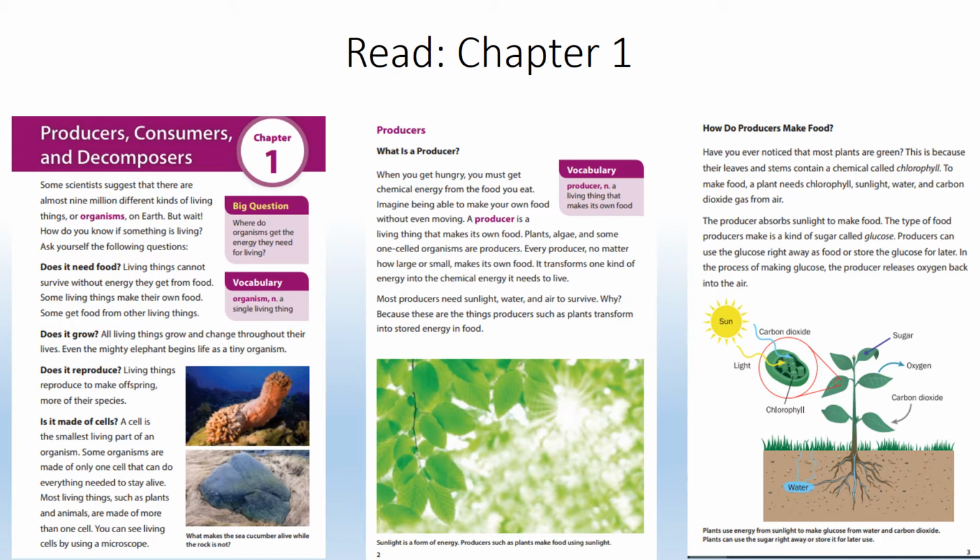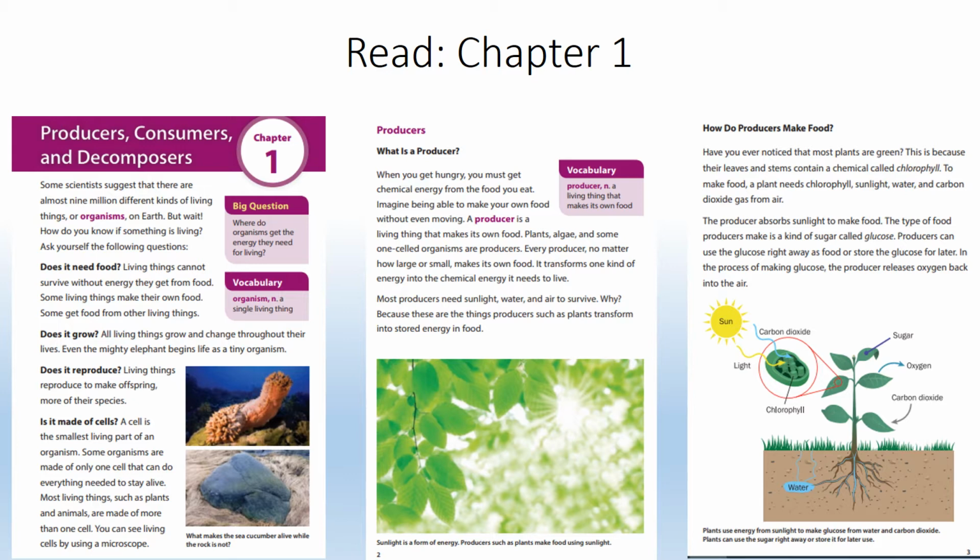Next, we're going to be learning about producers. What is a producer? When you get hungry, you must get chemical energy from the food you eat. Imagine being able to make your own food without even moving. A producer is a living thing that makes its own food. Plants, algae, and some one-celled organisms are producers. Every producer, no matter how large or small, makes its own food.